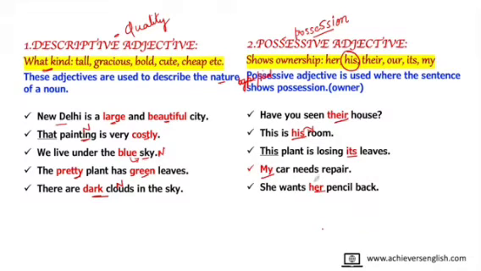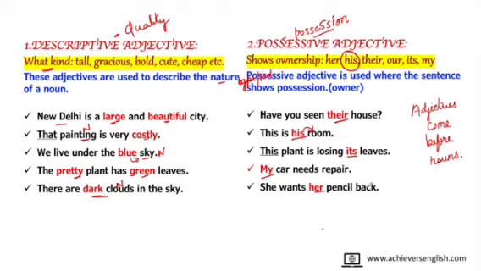In this way, we can use these words as possessive adjectives. Friends, please note down a very important thing: out of all the kinds of adjectives, only the adjective of quality can come anywhere in the sentence. It may come before the noun or it may come after the noun. But in the rest of the sentences, adjectives are followed by nouns. In every sentence you will find that adjectives are coming before nouns.